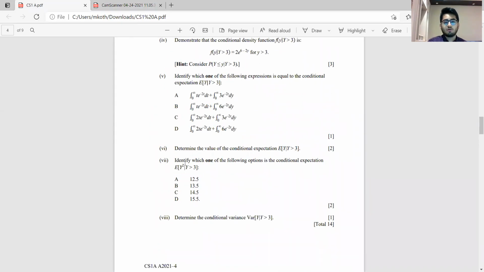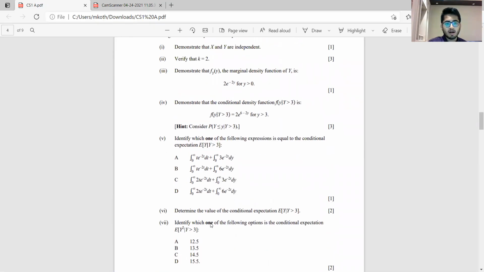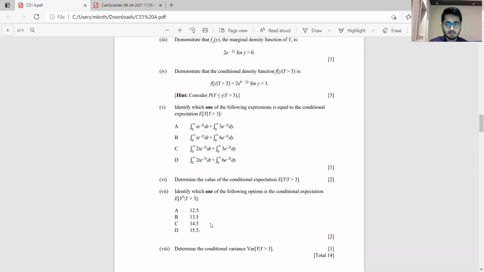Obviously, students who have got part 7 wrong would not have scored any of the marks in part 8 as well, because part 8 was directly taken from part 7 itself. So some students would have definitely struggled in the last, let's say, 4 parts, part 4, part 5, part 6, part 7, part 8 as well, rather the last 5 parts, but well prepared candidates were able to complete this question in full.